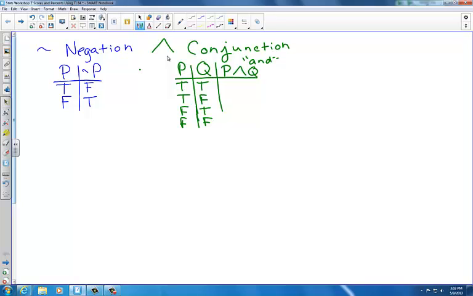So if I look at this first row here, I see that both P and Q are true. That means statement P and Q is true. For all other scenarios, P and Q will be false. Here, P is true, but Q is false, so this must be false. Here we have false and true. That renders this statement false. And here we have 2 false statements, so P and Q will be false here as well.